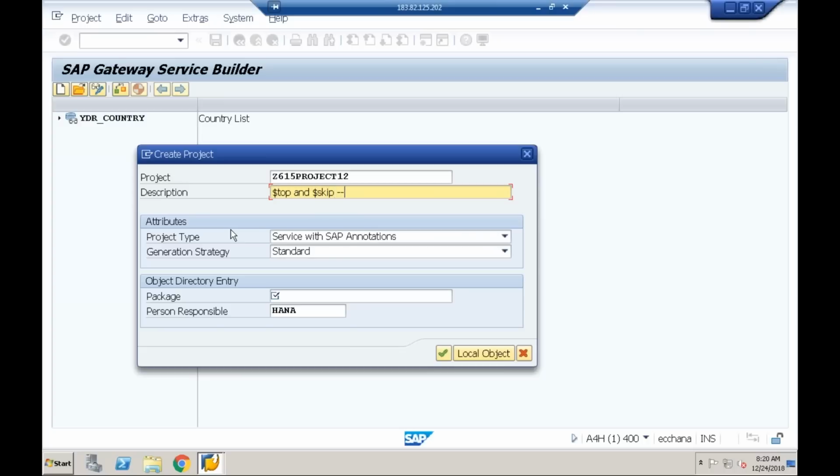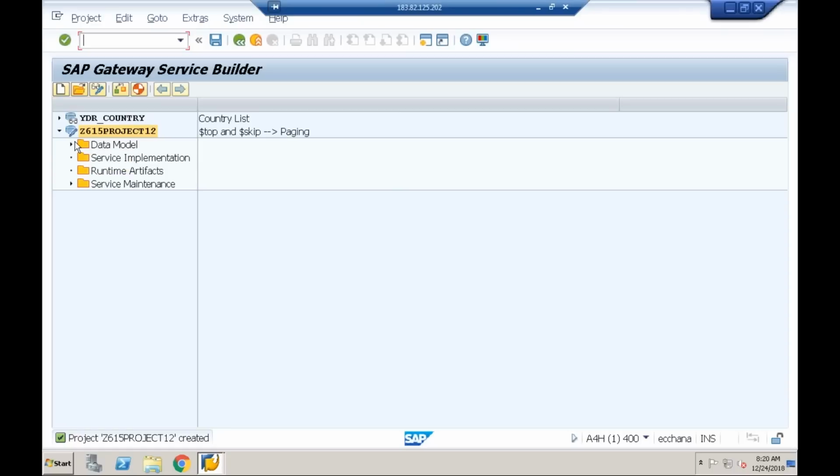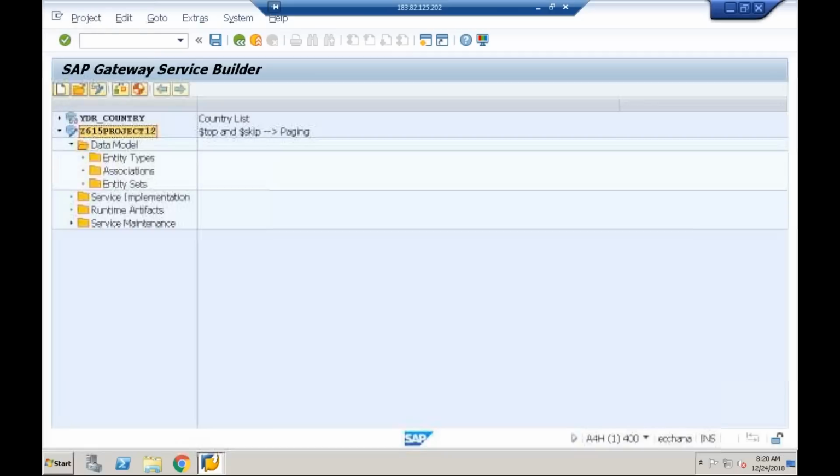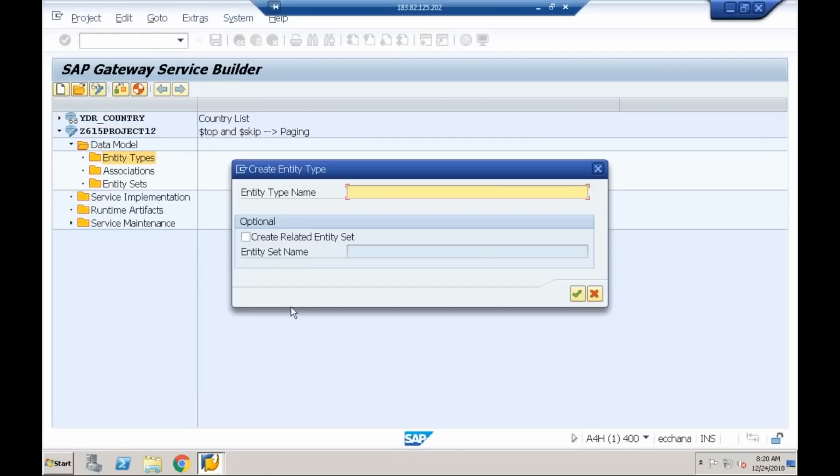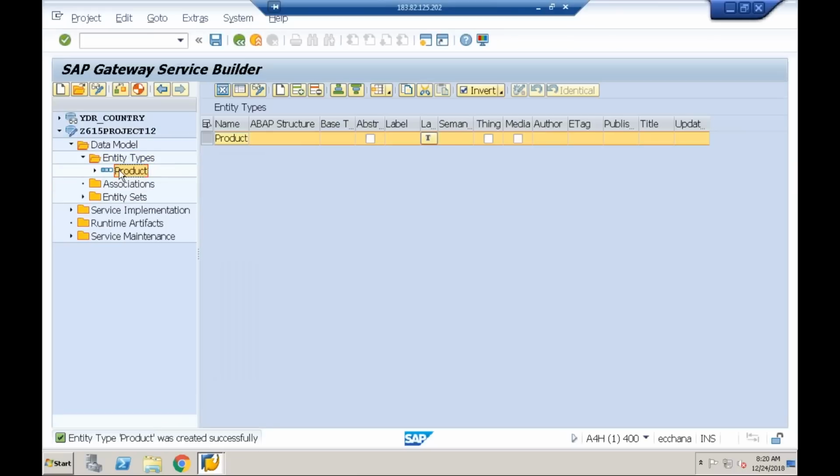The $top and $skip combination, we call it as what? Paging. Okay. I'll save it in the local object. Done. Now, as part of this, let me create one entity. I'll take a very simple example. I'll create an entity. Let me use the same thing, product. I'll choose the related entity set. Continue. Done. The entity is created.